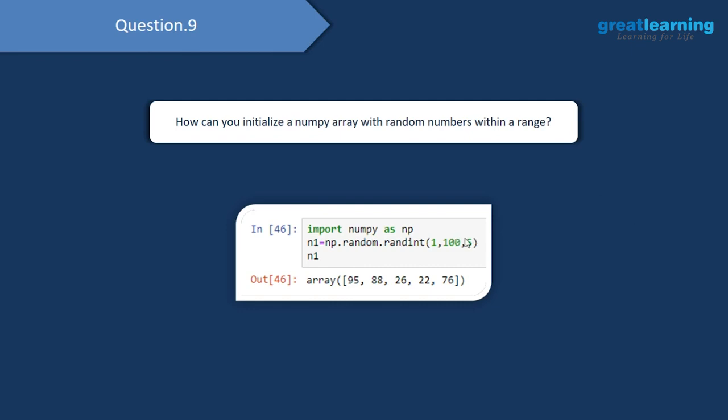And as you see over here, we have three parameters. The first parameter is the starting value of the range. The last parameter is the ending value of the range. And the third parameter is how many numbers do we want? How many random numbers do we want in this particular range? So the range is between 1 to 100, and I would want 5 random integers in the range of 1 to 100. And as you see over here, I've got these numbers 95, 88, 26, 22 and 76, which are 5 random numbers which have been generated with the help of this method.